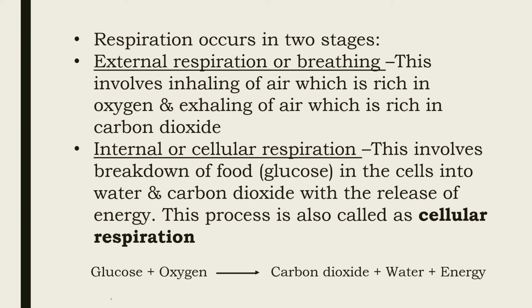Now in this type of respiration, children, the food is broken down. The food is broken down means the glucose which is present in the food is broken down, and who is doing this process? These are the cells. When the food gets broken down, it forms water and carbon dioxide, and in this process energy is released. Cellular respiration is represented as the equation you can see here. Glucose plus oxygen gives you carbon dioxide plus water plus energy.